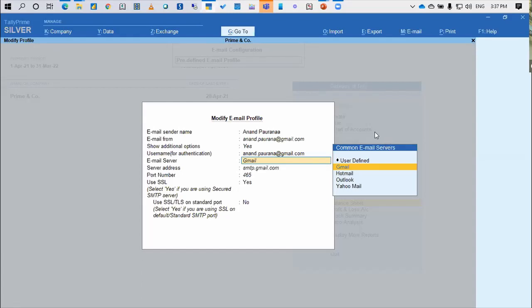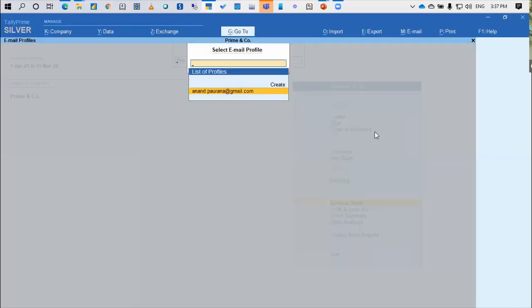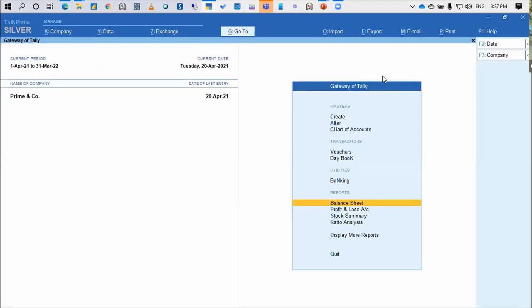But for Gmail, most of the people use Gmail, so this is by default given. So that's the email configuration you need to do. That's all. There is no other email configuration required. Once you do this email configuration, my purpose is to send email to all the clients for which the invoices are outstanding at a click of the button from Tally.